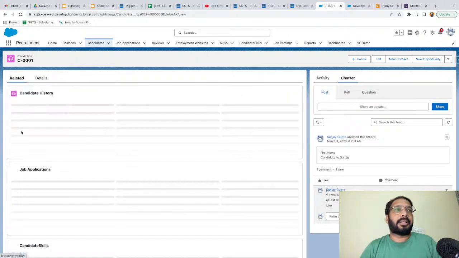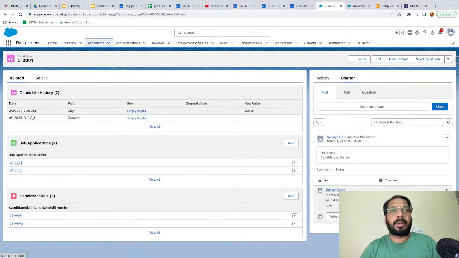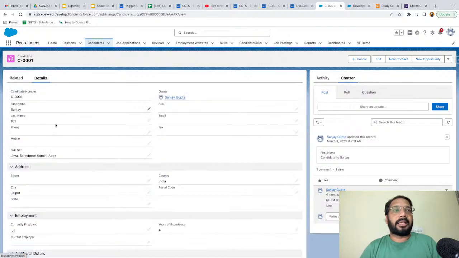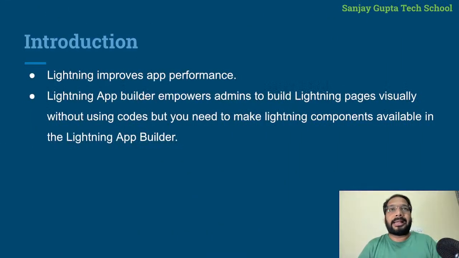Then we have the related list, a separate component available under a tab. Then we have details, which is also a separate component, right? This way the page is divided into different pieces. Because we have different pieces, if there is any error in a particular component, that component won't render, but the rest of the components will render properly. That's why we can say Lightning improves app performance.